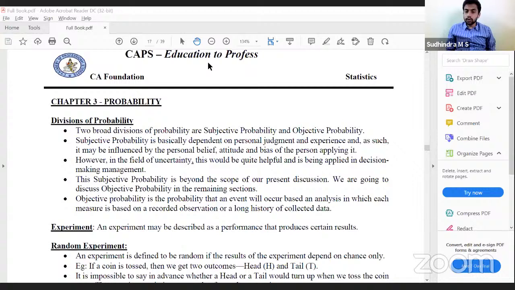Broadly, we can divide it into two types: subjective probability and objective probability. What is subjective probability? Subjective probability is based on personal experience, personal judgment. So it is used in case of uncertain situations. Since it is used in uncertain situations, there will not be any predefined theories. Therefore, subjective probability is not part of our syllabus.